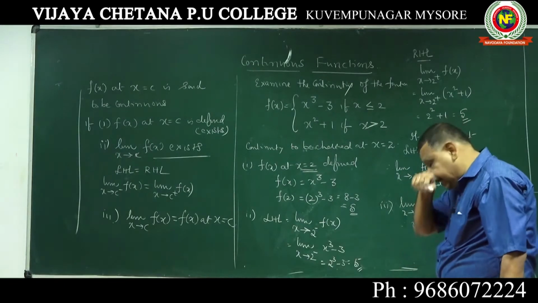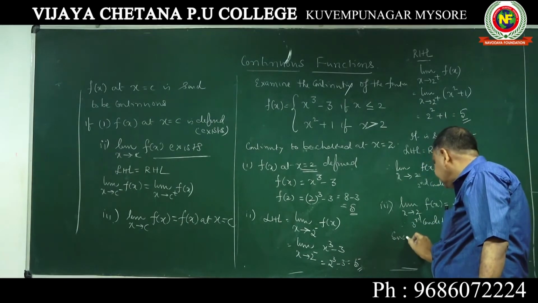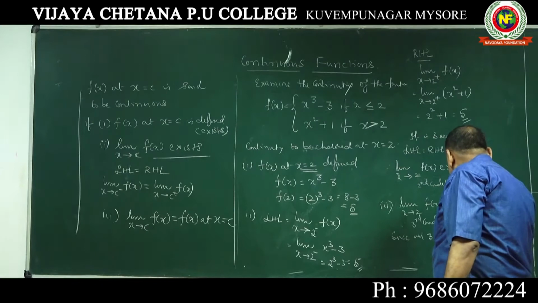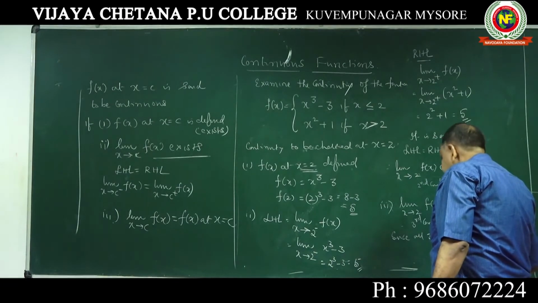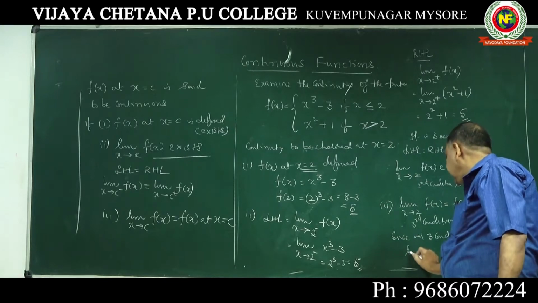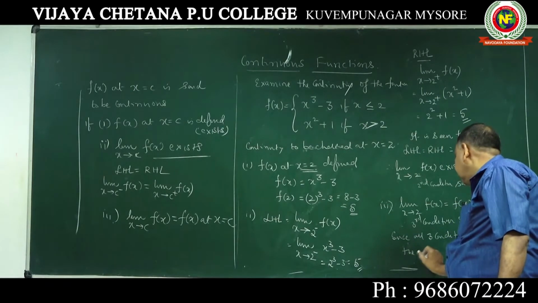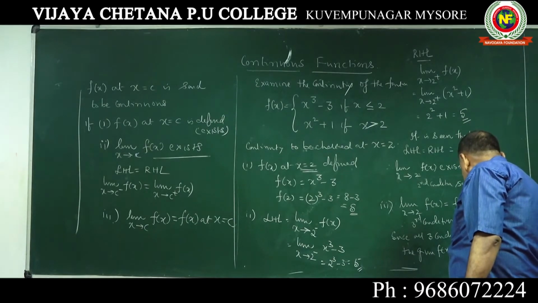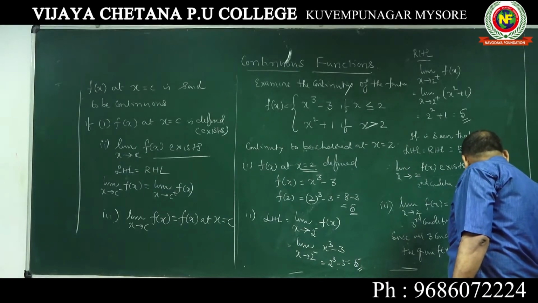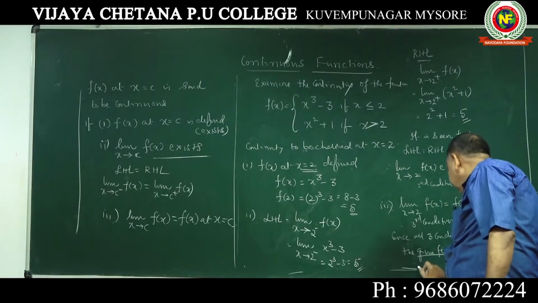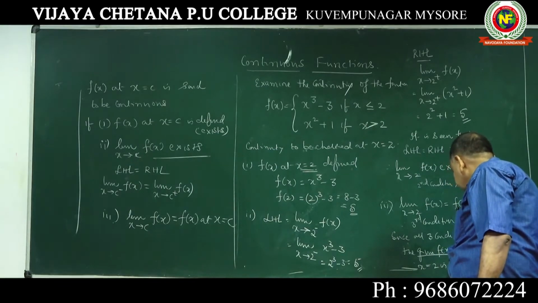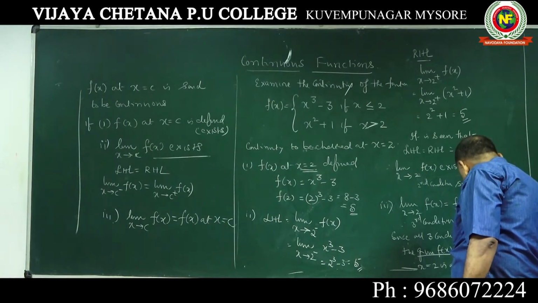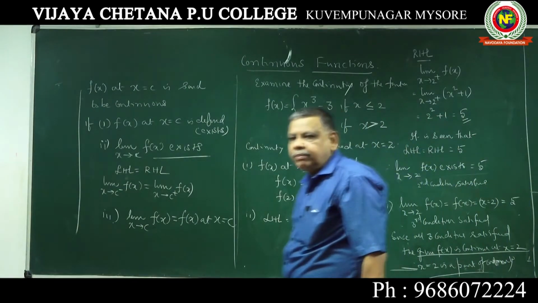Since all the three conditions are satisfied, the given function f of x is continuous. You should write: is continuous at x equal to 2 and x equal to 2 is a point of continuity.